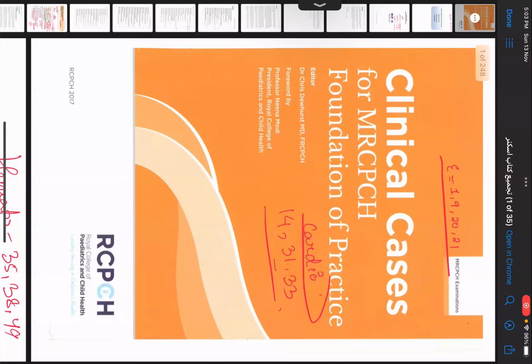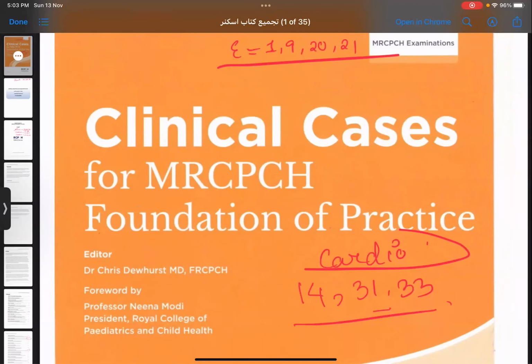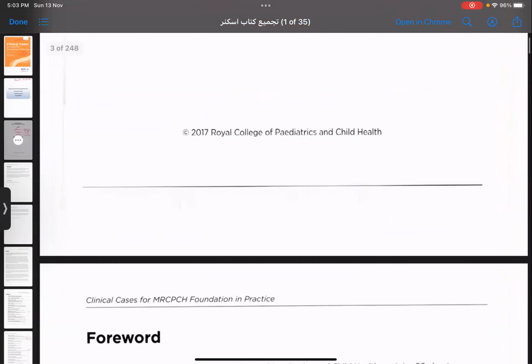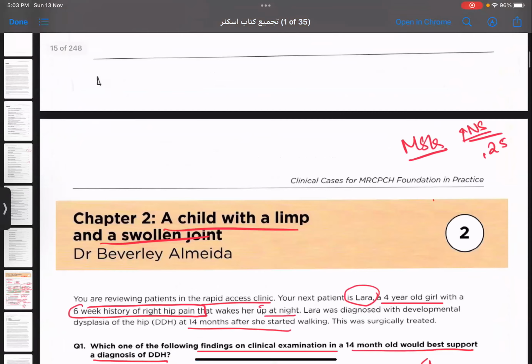This is the clinical cases of FOP. So we are going to do case number 4 and case number 16 because these cases are from nephrology. Okay, let's start. So case number 4.